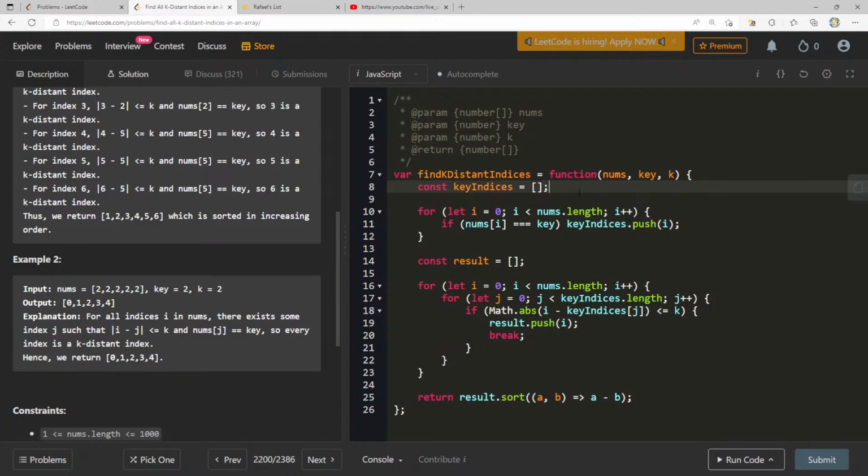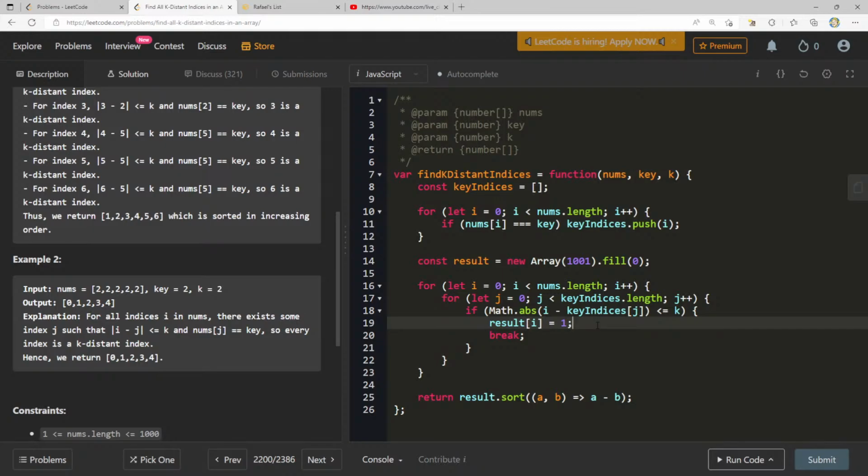What I could do is say const result is a new array of 1001. And then at that index, result of i, I can fill this with 0. And then here I can say result of i equals 1.